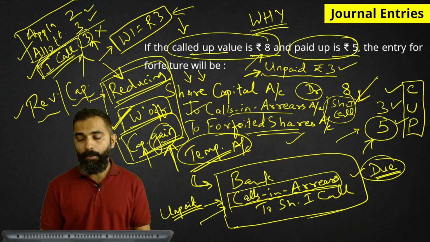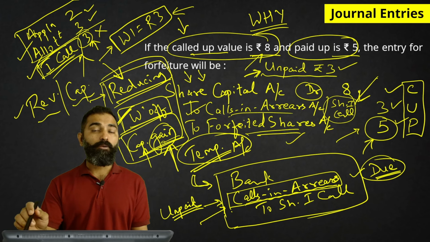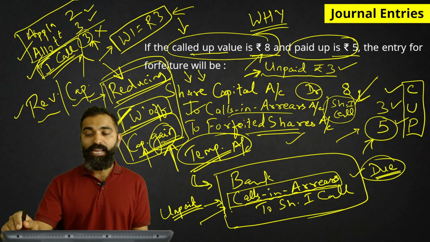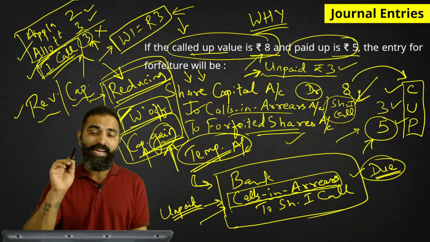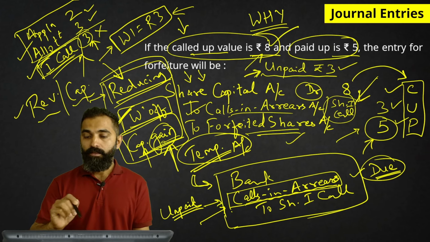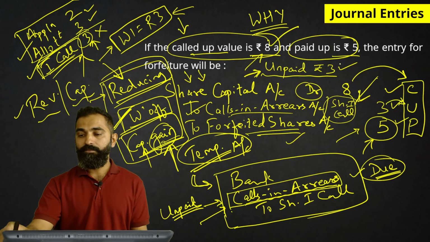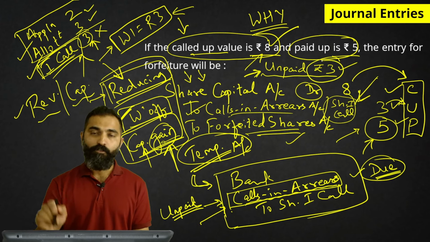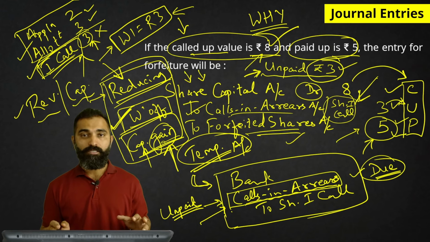Now, second thing, let's look at the CUP thing. Share capital is debited with which amount? Called up. Called up amount is 8. Calls in arrears with which amount? Unpaid. And forfeited shares with which amount? Paid up. Hope you all understand.